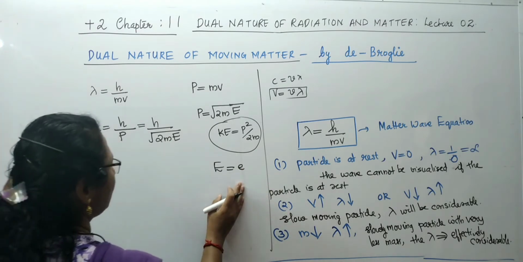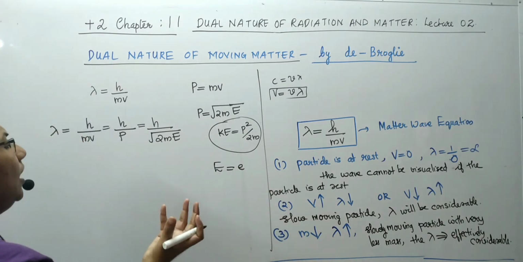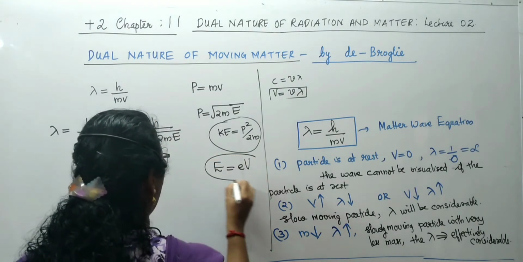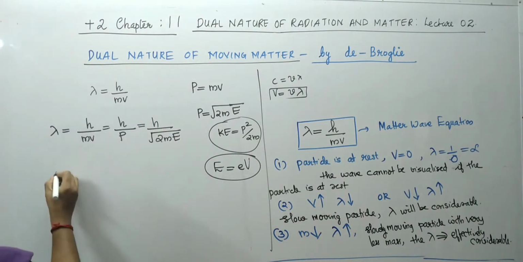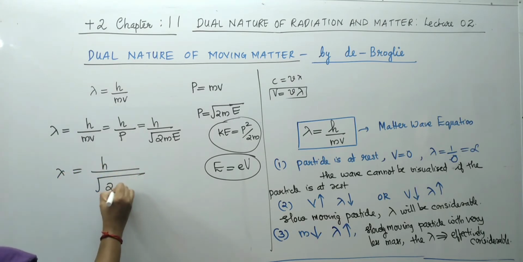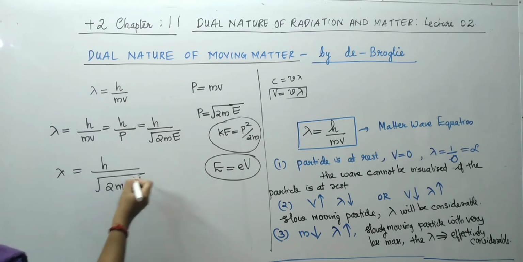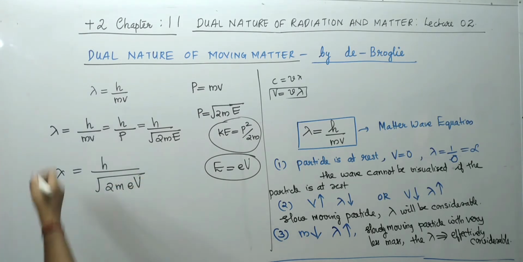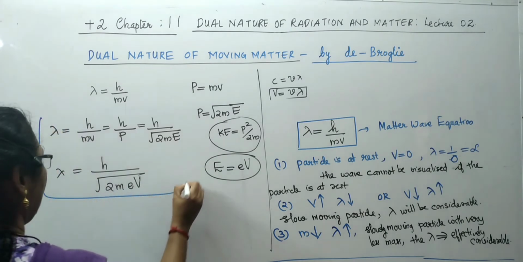If I take a very small particle, a charged particle or subatomic particle like an electron, the energy is given as electron volt. So this equation may also be written as h by root of 2meV, energy in the form of electron volt. So we can take de Broglie's equation in various forms.